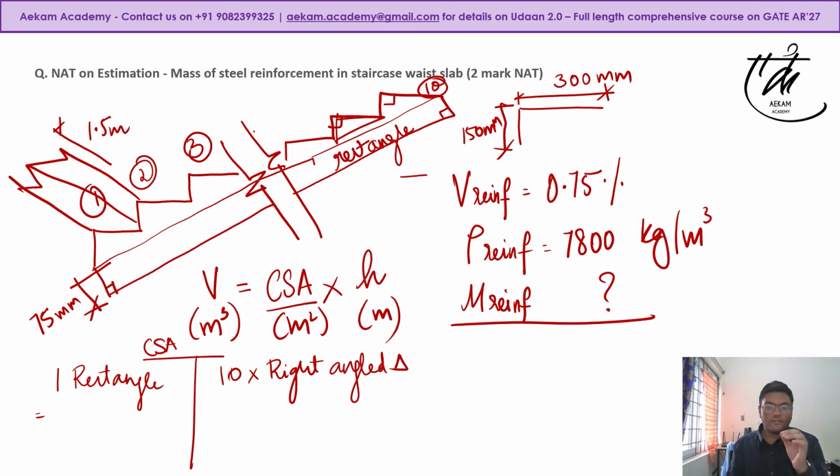The point of mistake, or the probability of making a mistake here, is writing it as 0.75. This is incorrect, right? 0.75 meters would be 750 mm. So this would be 0.075.